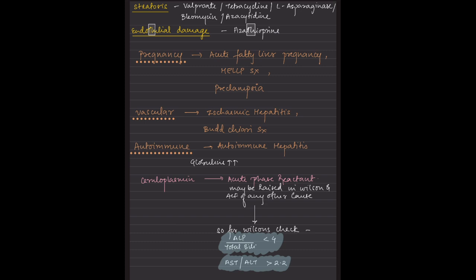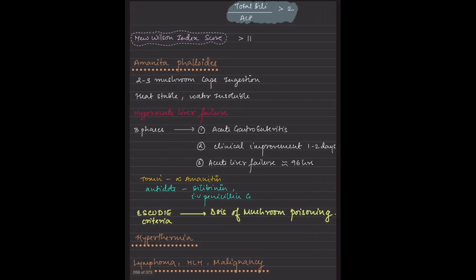Coming to the vascular causes, there is Budd-Chiari syndrome, portal vein thrombosis, and autoimmune causes like autoimmune hepatitis. Okay, so there is mushroom poisoning, that is Amanita phalloides. Whenever I have an ingestion of 2 to 3 mushroom caps, I can expect poisoning occurring, because these toxins are water insoluble and heat stable, so they can cause hyperacute liver injury.